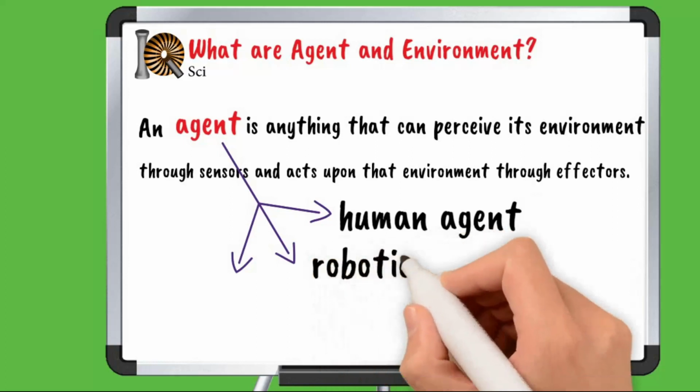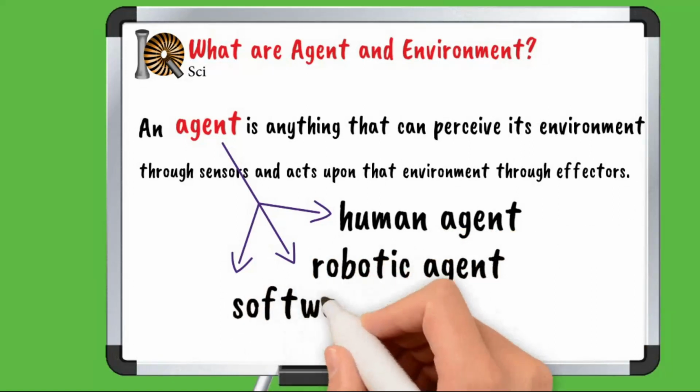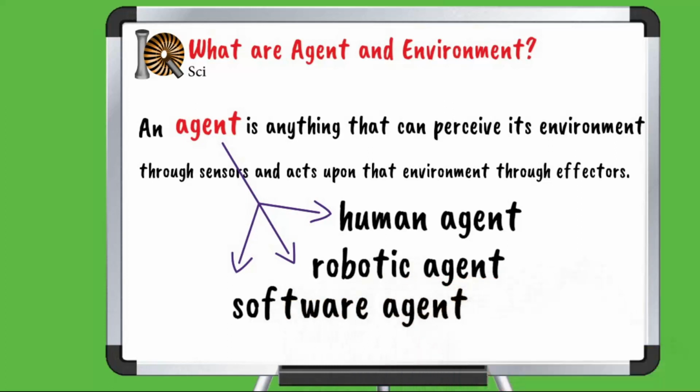A robotic agent replaces cameras and infrared rangefinders for the sensors and various motors and actuators for effectors. A software agent has encoded bit strings as its programs and actions.